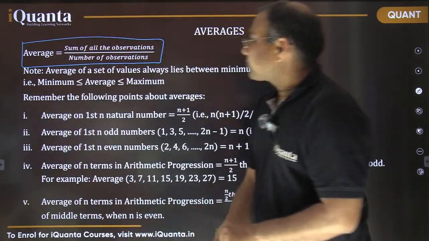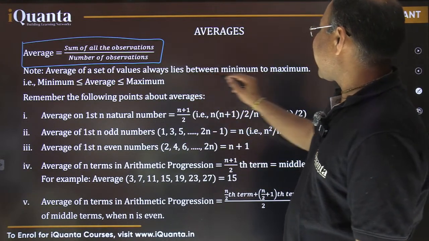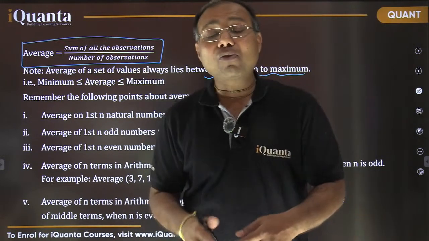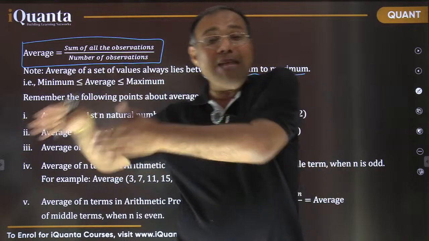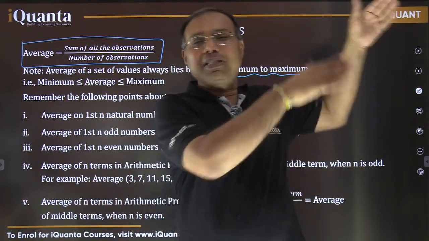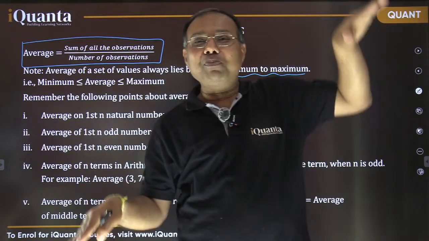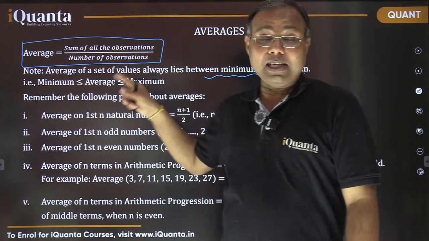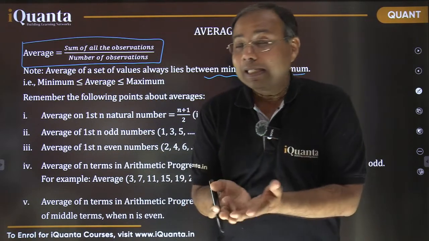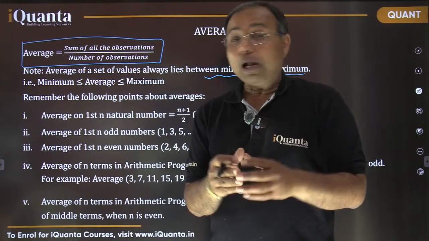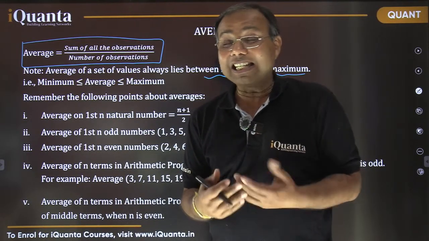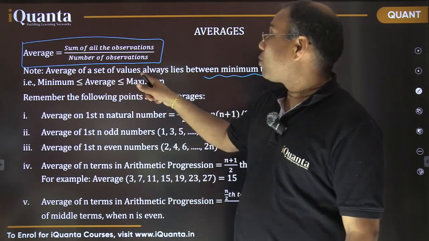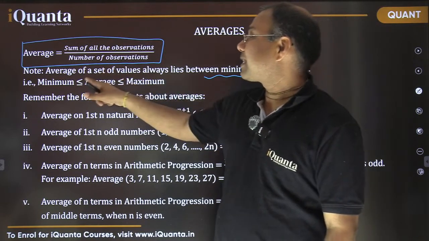Now, the average of a set of values always lies between the minimum and the maximum. I think this is quite obvious. If you are finding the average of a certain set of data, whatever the minimum value is and whatever the maximum value is, the average is going to be between them. Yes or no? Of course, yes. That's a very important point, by the way. It looks simple. Actually, all important things look simple, but they are very easily skipped, very easily missed. People forget, they don't pay attention. So the average is always less than or equal to the maximum, and greater than or equal to the minimum.